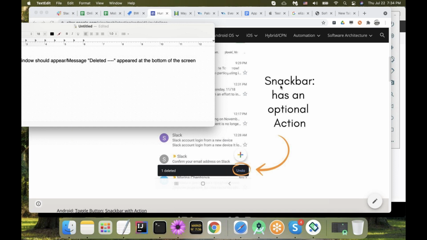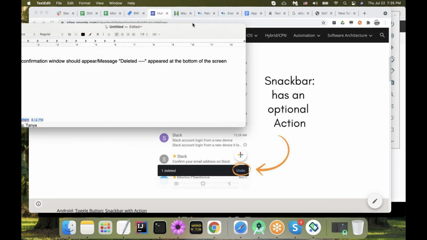So instead of developing this as a snack bar, suppose it was developed like something else we've seen. Would it be a bug? Of course it would be a bug, because that was a clear requirement. I want to have a snack bar here. The message would be one deleted, and undo will be a button that reverses the deletion, something like that in my requirements. So this one is going to be a snack bar.